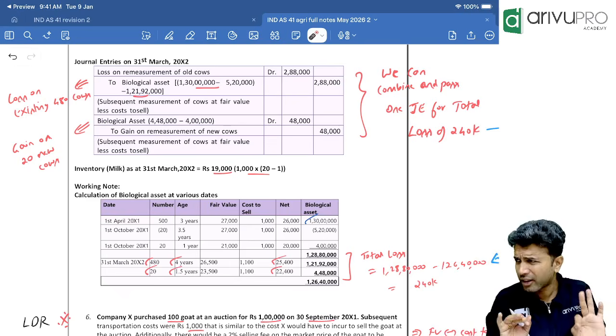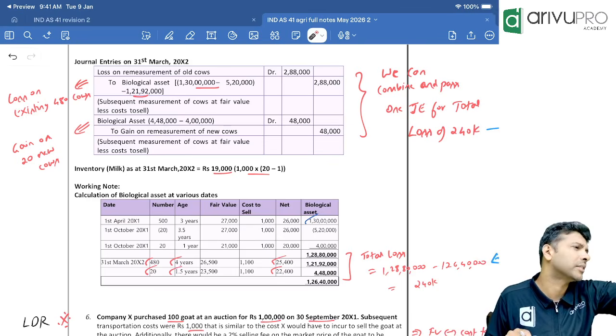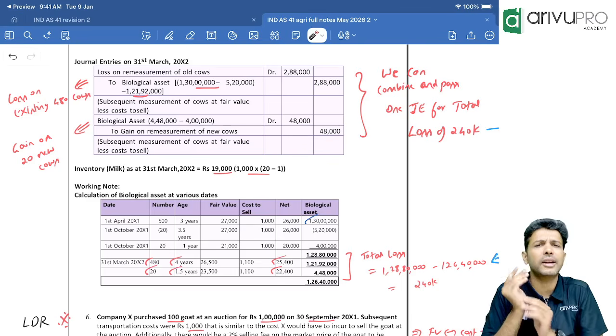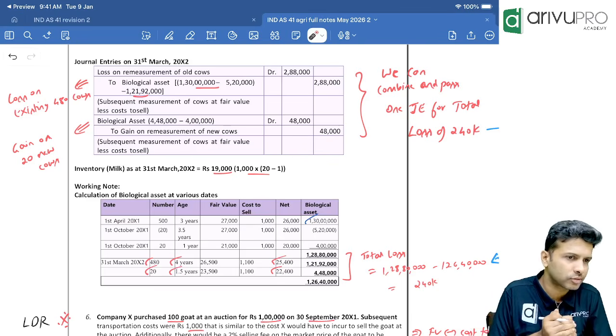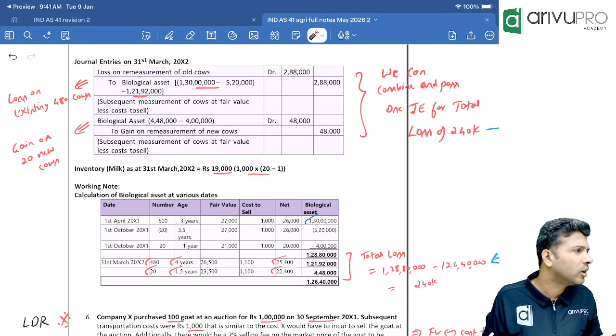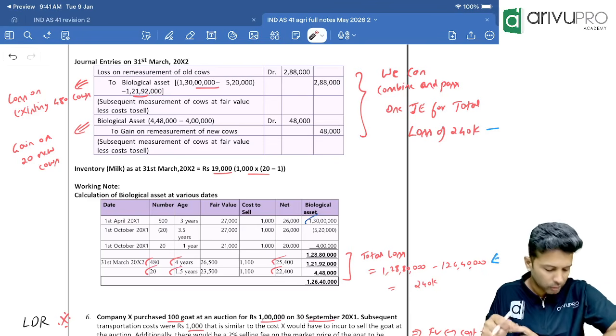But the end point of this chapter is to get gain or loss, we need only 2 things. Carrying amount, fair value. Compare on different dates and get the fair value gain or fair value loss. If they ask you for 2 years, then we need to prepare the same working notes multiple times. That's all. But the same working note will follow through in almost every question.